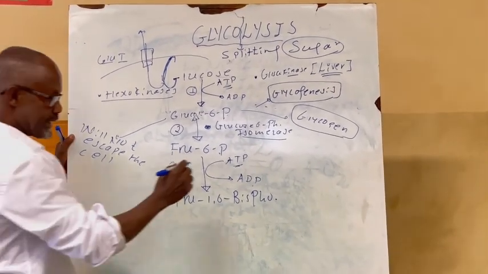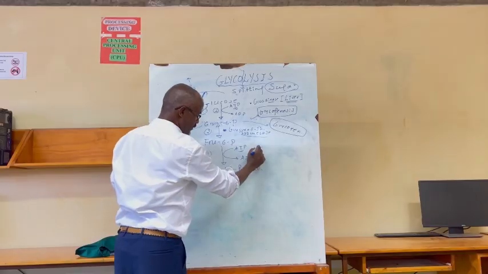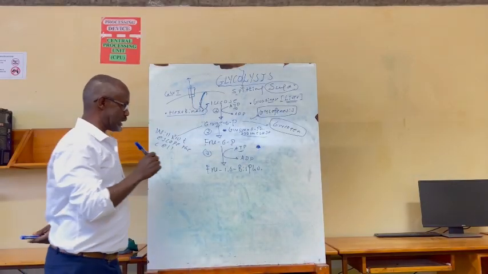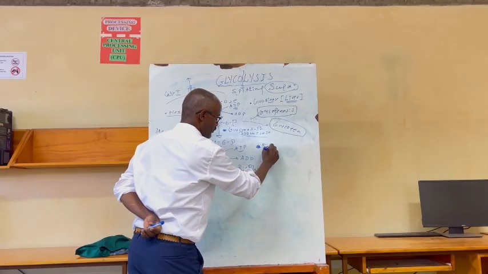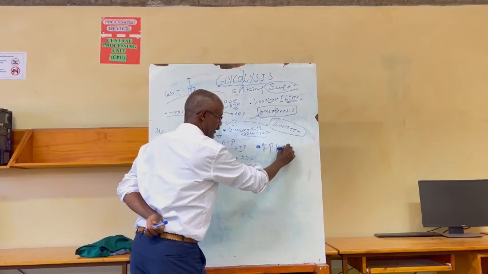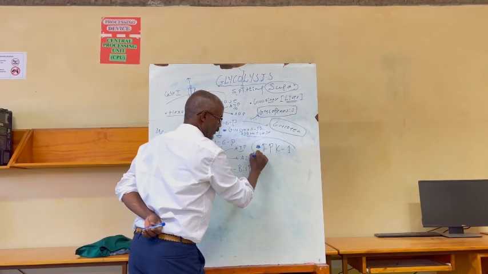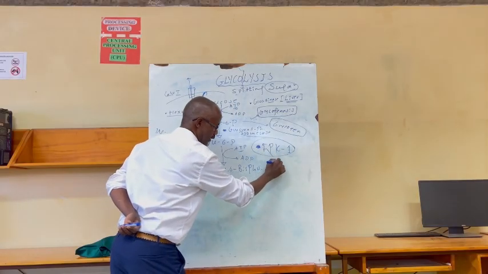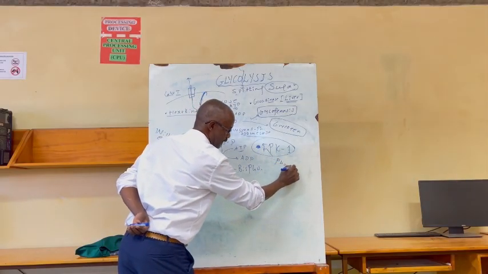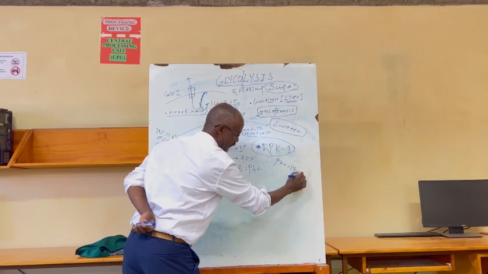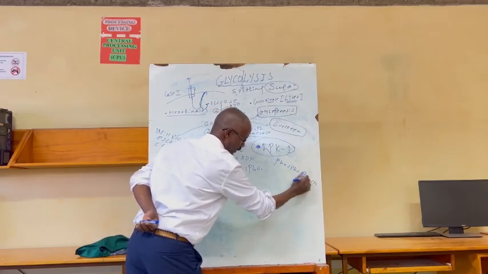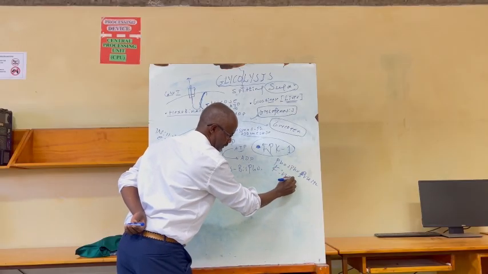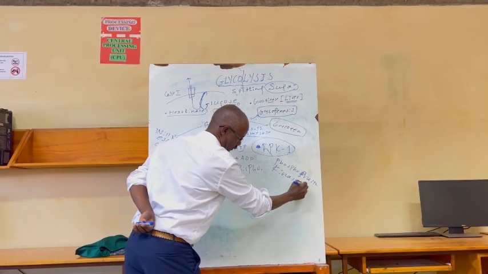Now, the third enzyme, the enzyme that is involved in the third step, is phosphofructokinase 1.